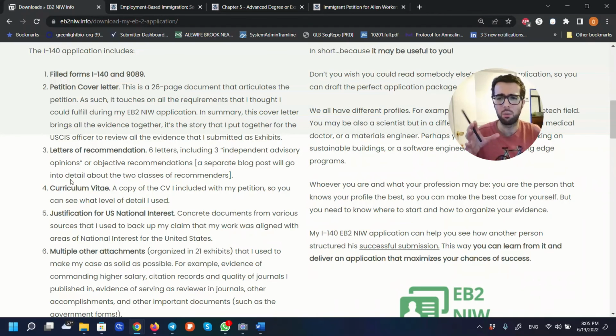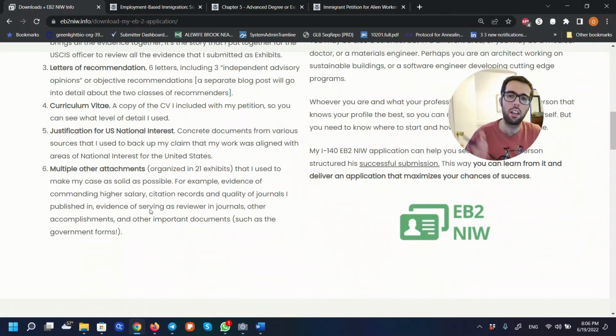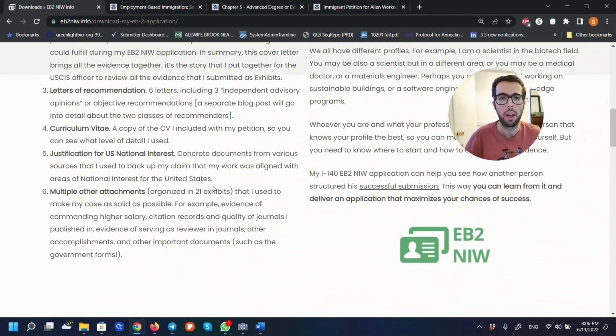My CV is one of the first things you need to put together. You have to strengthen your CV, really put every detail in there so you can then strategize about how to build your cover letter. So you can see how I did that. You do need to justify that your endeavor is of national interest, like the USCIS mentions on the official website. So you can see how I did that. And then I actually had 21 exhibits with a bunch of supporting documentation. So you can see how I structured it, how I did it, what kind of information I provided.